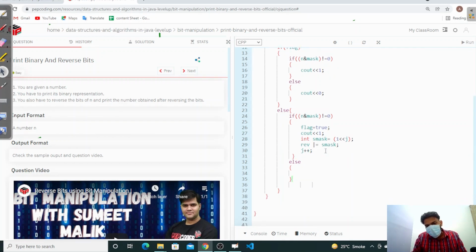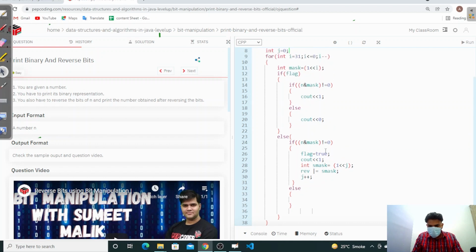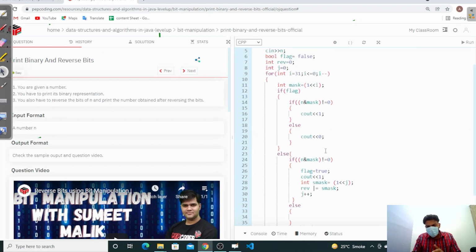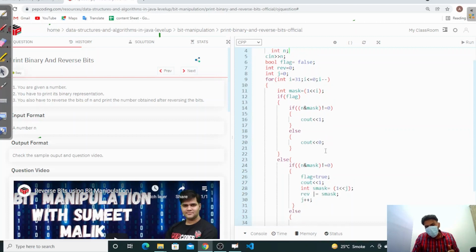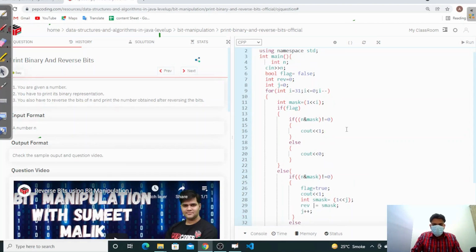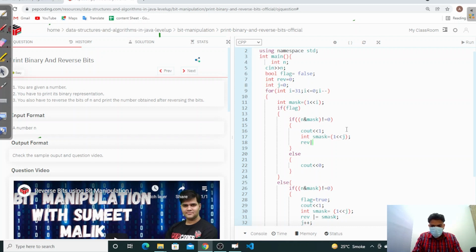Okay, so in this mask, this is your first one. When we get our first one, we also create a second mask. Here also, when we get the first one, we create our mask again, which tells us that we have to print a reverse one. So when we left shift by j, we take reverse equal to reverse OR s mask. And then simply, after that we have to just increase j. So I hope you understand.